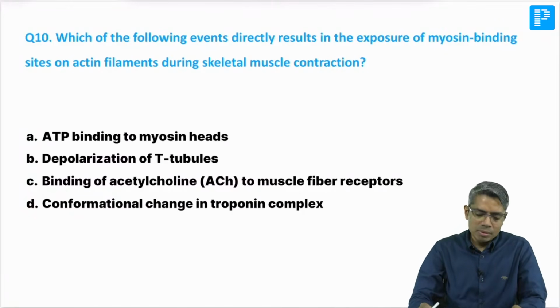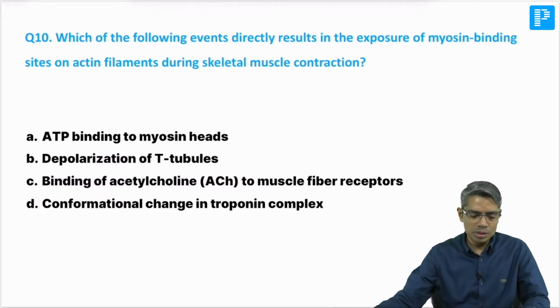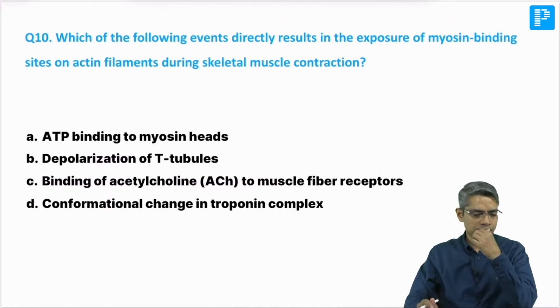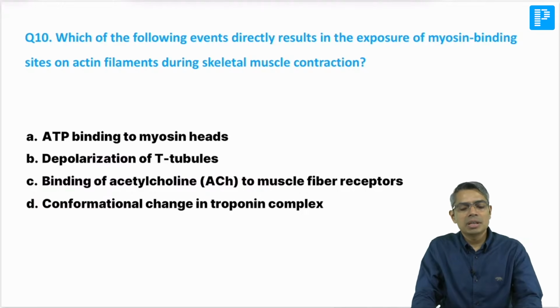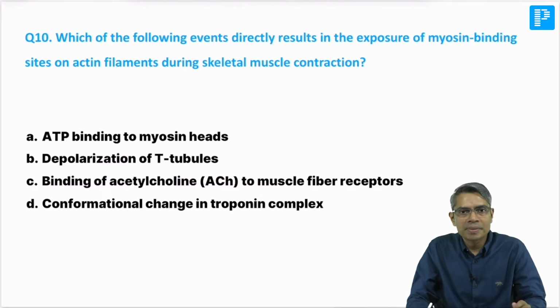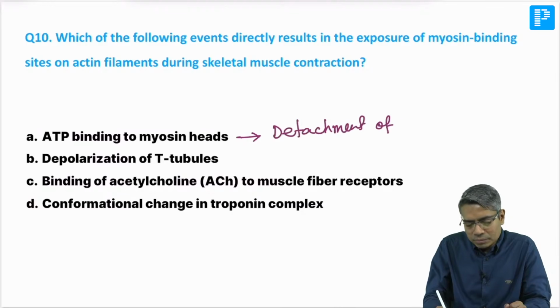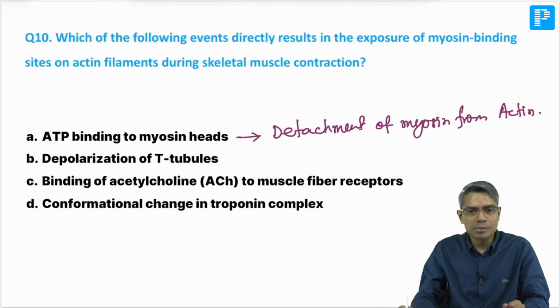Question number 10: which of the following events directly results in exposure of the myosin binding site on the actin filament during skeletal muscle contraction? This question looks similar to a previous year question, which was: what is required for detachment of the myosin head from actin? Please remember this: ATP binding with the myosin head is responsible for detachment of myosin from actin. So this is not my answer here, this was a previous year MCQ, right?